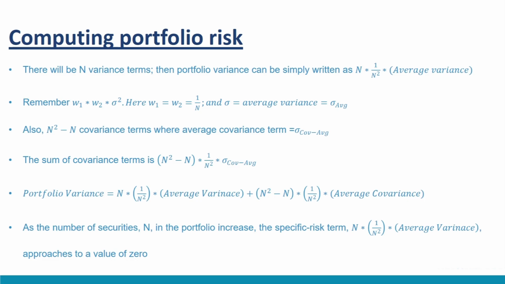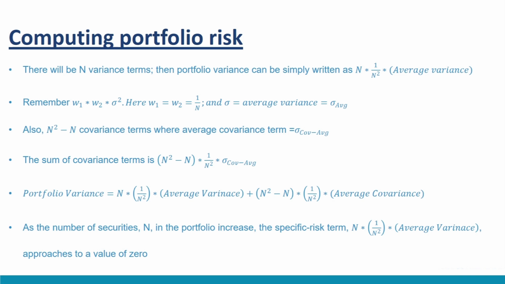Thus, there will be n variance terms. Let us represent the variance of these terms as an average variance measure. Then, portfolio variance can be simply written as n into 1 upon n squared into average variance. Why so? Remember, W1 into W2 into sigma squared, where W1 equal to W2 equal to 1 upon n and sigma equal to average variance, that is sigma average.